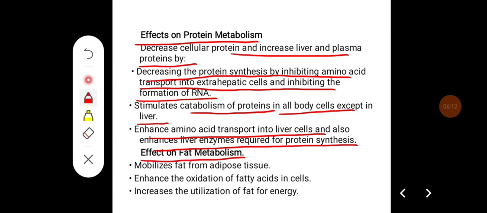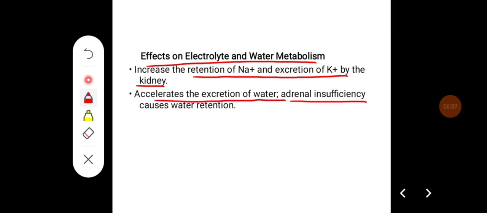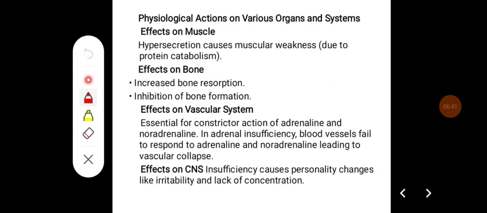And its effect on fat metabolism, it mobilizes fat from adipose tissue and enhances the oxidation of free fatty acids in the cells. It also increases the utilization of fat for energy. Effects on electrolyte and water metabolism: increased retention of water and excretion of potassium by the kidney is an important effect, and it also accelerates the excretion of water. Adrenal insufficiency causes water retention.